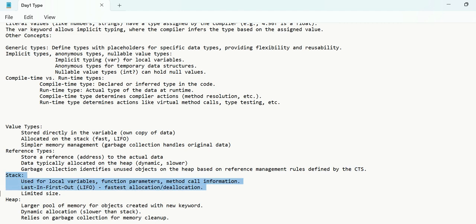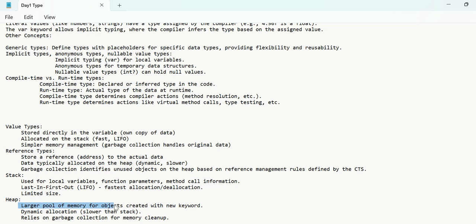So stack and heap, okay, I have been using these words stack and heap for a while. What do you actually mean by stack and heap? Stack is nothing but a memory allocation format, used for local variables, and it is very limited in size. Stack is just a memory format used in the OS. It is last in, first out format.